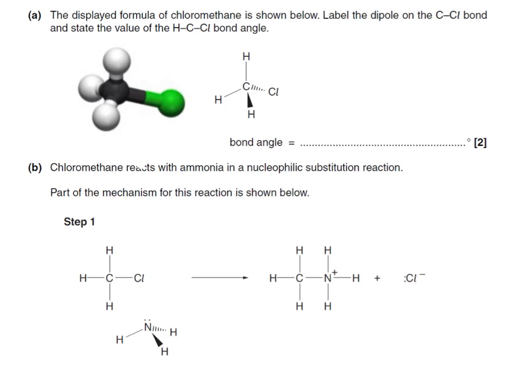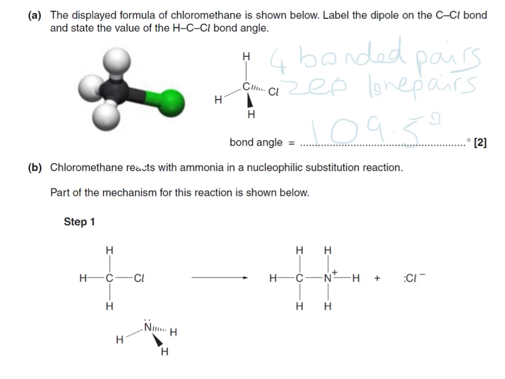Back to the original question about what the bond angle is. If you note, you will see you have no lone pairs over here. However, you do have 1, 2, 3, 4 bonding pairs. Any molecule in which you have 4 bonded pairs and 0 lone pairs, the bond angle will be 109.5 degrees.